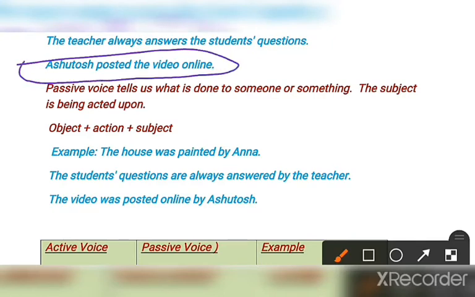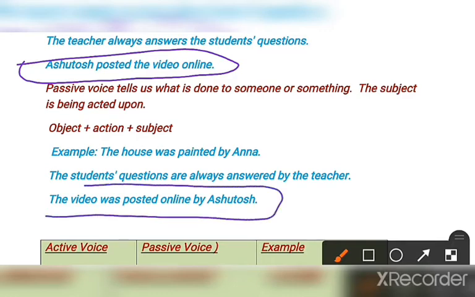Ashutosh posted the video online. Clear, no? So if we say Ashutosh posted the video online, it means this sentence is given in active voice. But if we say the video was posted online by Ashutosh, the same sense is given in the passive voice sentence as well, no? Because in both cases, what was posted?